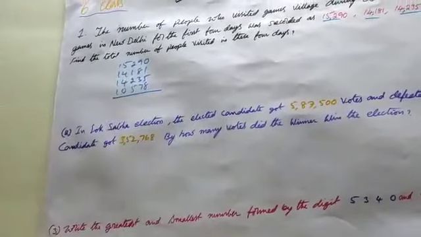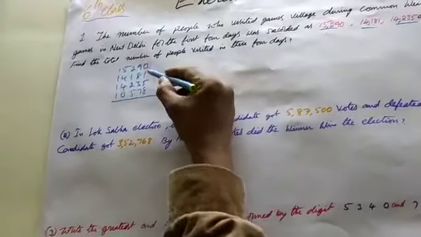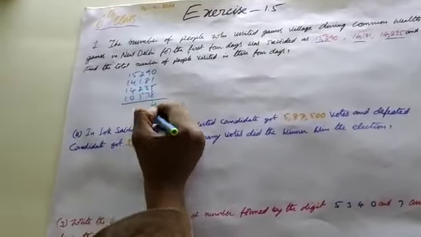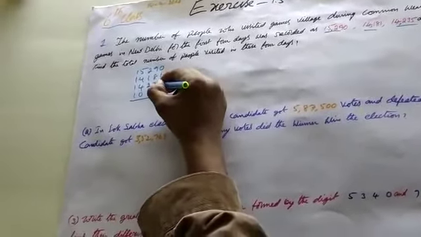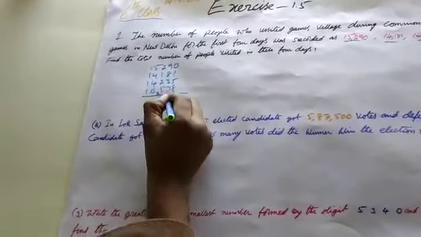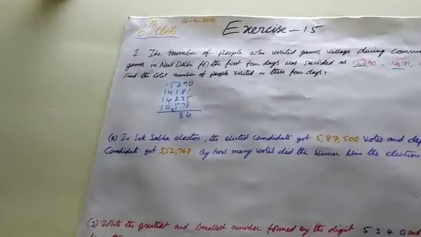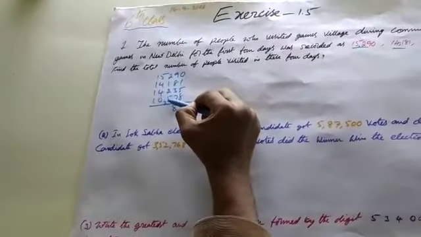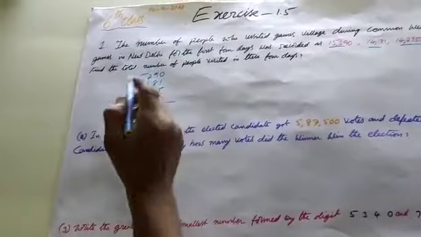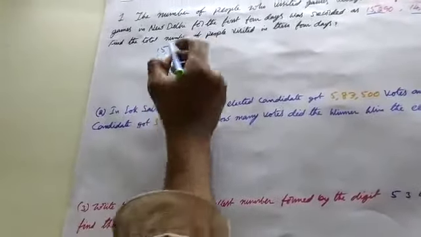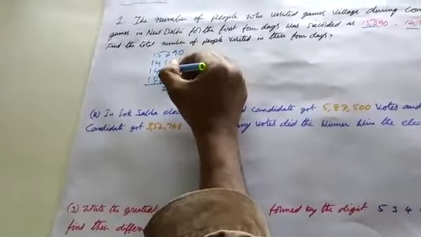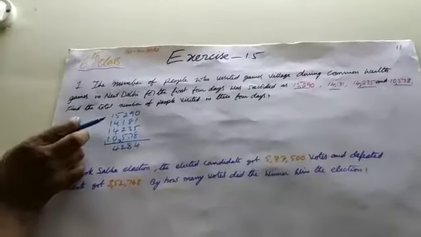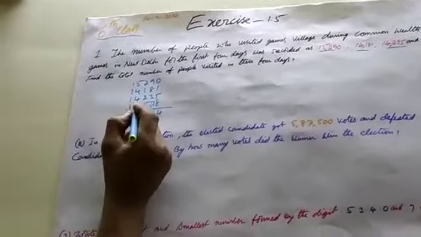10,578. Adding: 8 plus 5 is 13... 1 plus 5 6, 6 plus 8 14... and so on, column by column.